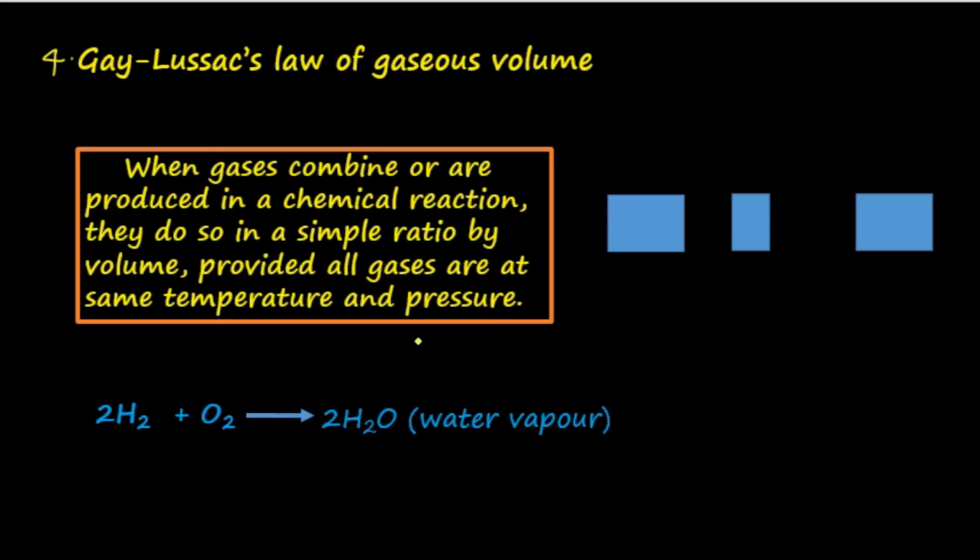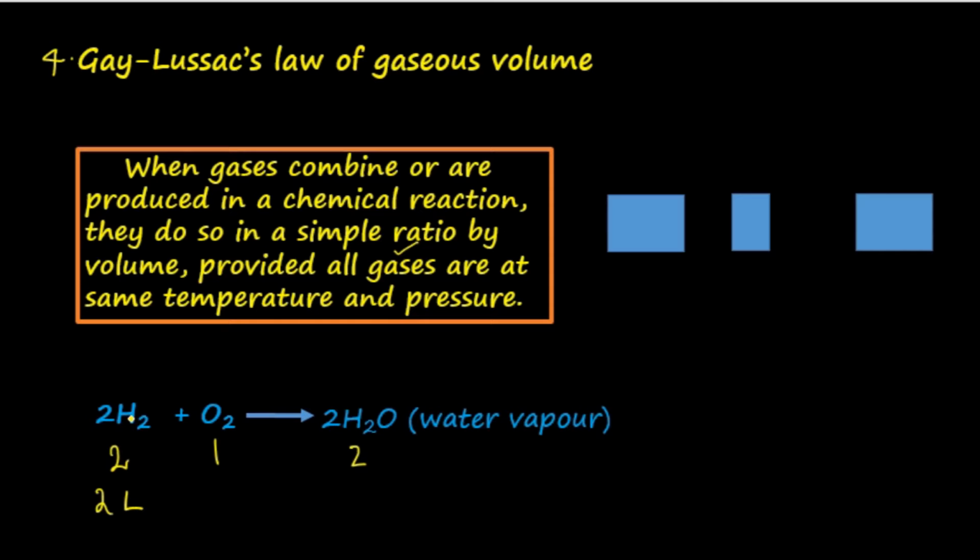You have already learned gas laws in your smaller classes. Now let us take one example in order to understand this. From the balanced equation, 2 volumes of hydrogen combine with 1 volume of oxygen to produce 2 volumes of water vapor, because the law states gaseous state. What does this mean?